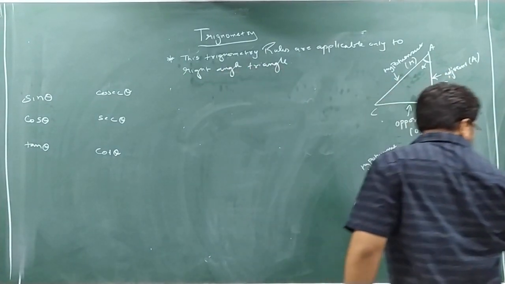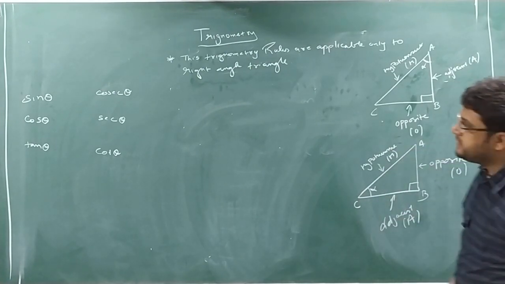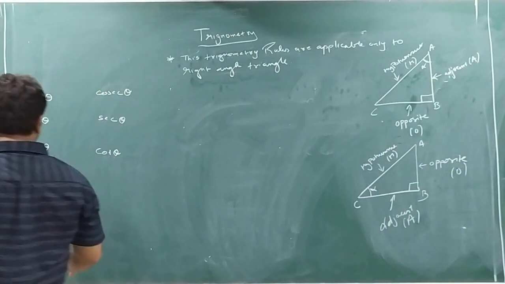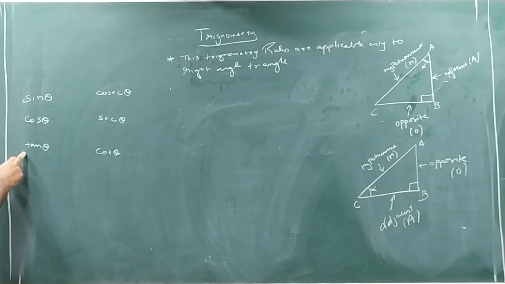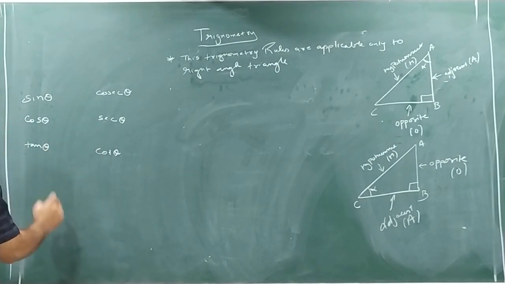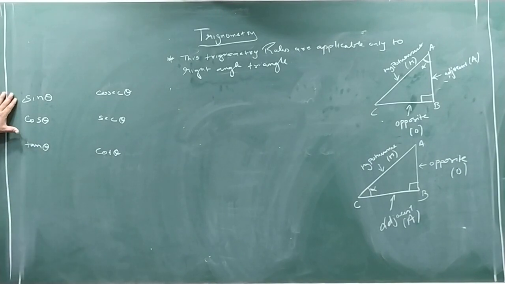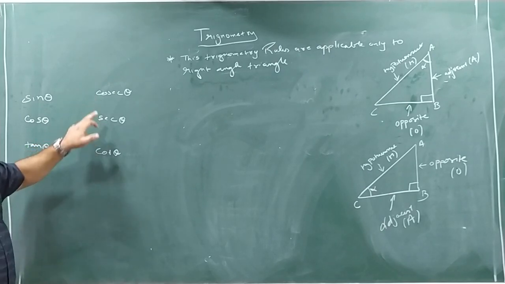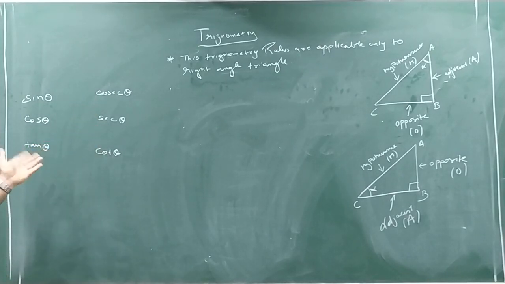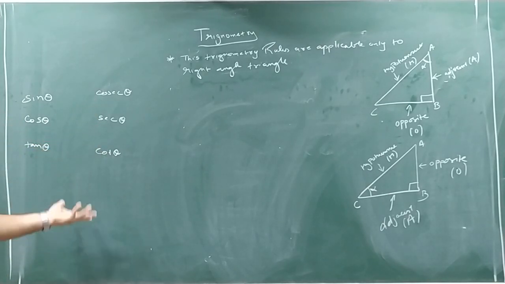So these trigonometry ratios I have written in a certain pattern. You can see this is the pattern: sin, cos, tan, cosec, sec, cot. This pattern should be remembered. If you are not remembering this pattern, you cannot achieve certain formulas. This pattern only should be remembered. It's very simple: sin, cos, tan, cosec, sec, cot.